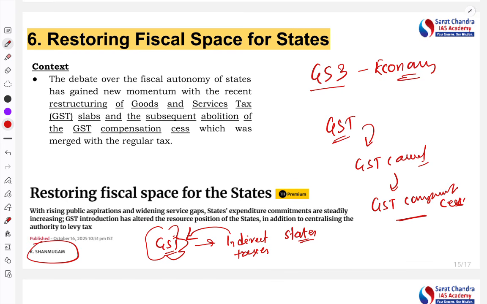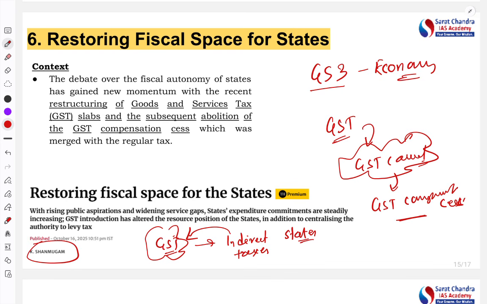Now all GST decisions are taken by the GST Council. The states do not have independent autonomy with respect to the GST, right? Initially when GST was introduced, states complained that it would lead to a reduction in their revenue. So the central government said we will compensate whatever revenue loss you will have.